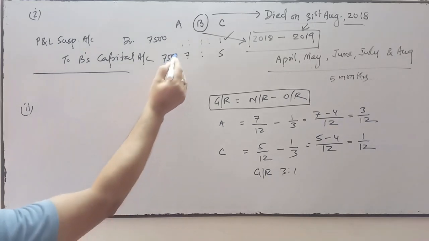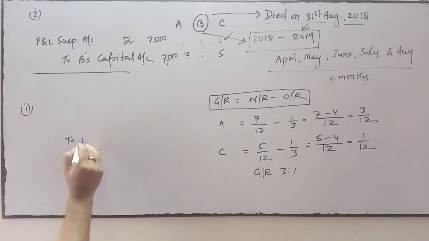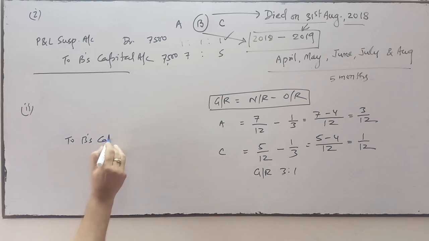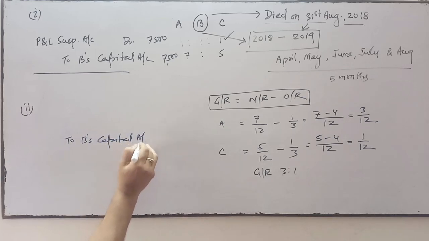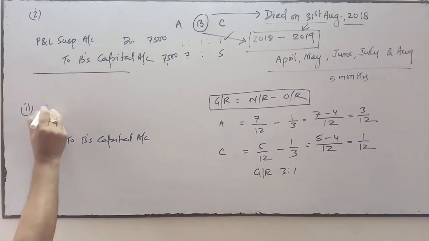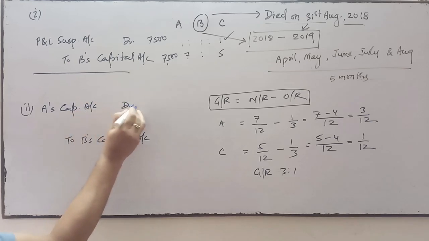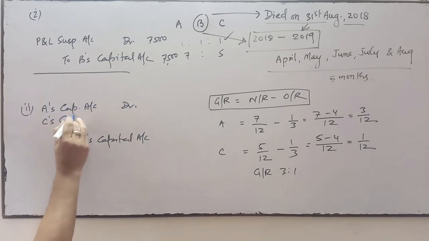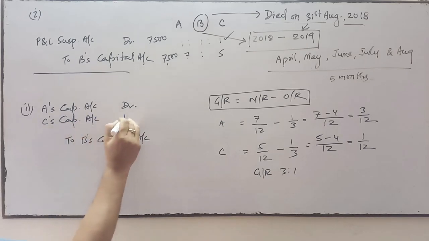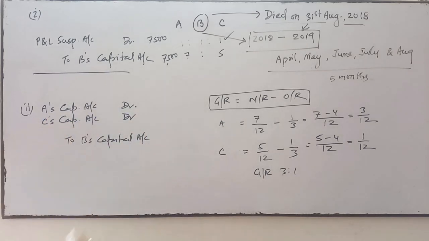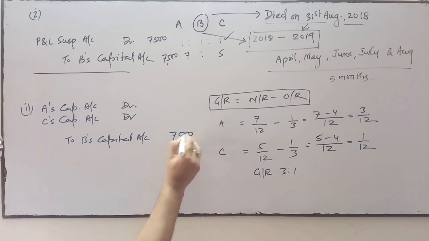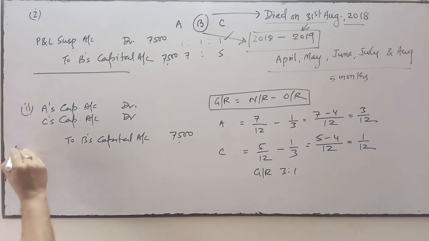So in case number 2, B's share of profit, instead of transferring to P&L Suspense, we'll transfer this amount to A's capital and C's capital, the continuing partners' capital. Both are continuing partners. So this amount will be transferred to their accounts in their gaining ratio, that is 3:1.